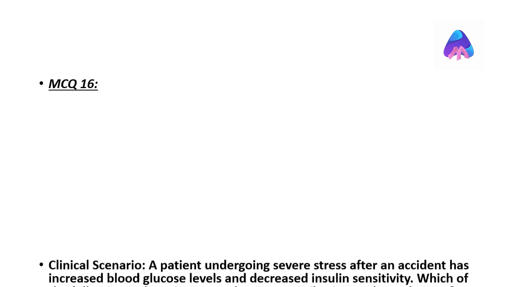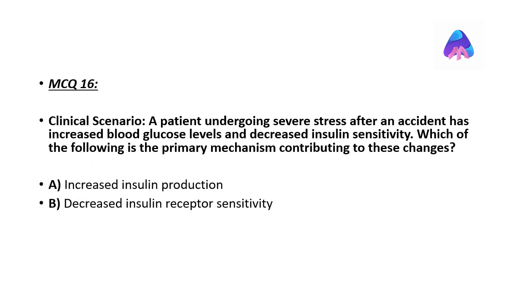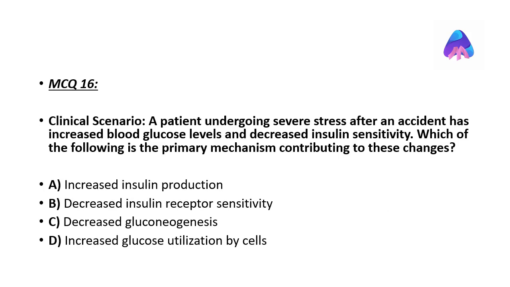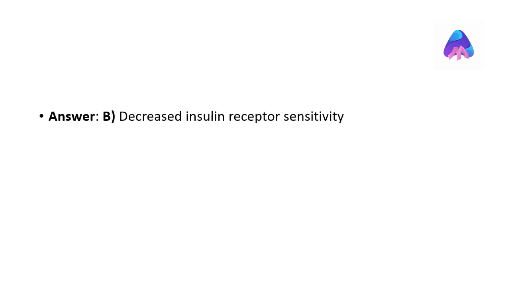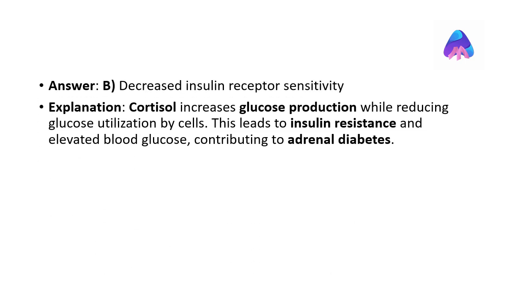A patient undergoing severe stress after an accident has increased blood glucose levels and decreased insulin sensitivity. Which of the following is the primary mechanism contributing to these changes? The correct answer is decreased insulin receptor sensitivity. Cortisol increases glucose production while reducing glucose utilization by cells. This leads to insulin resistance and elevated blood glucose, contributing to adrenal diabetes.